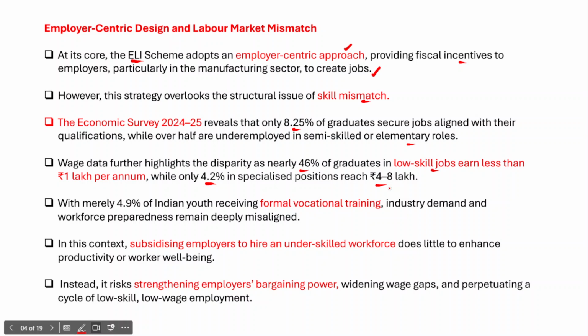And in fact, just 4.9% of India's youth are receiving formal vocational training. Industry demand and workforce preparedness remain deeply misaligned in India. However, in this context, subsidizing the employers to hire an underskilled workforce does little to enhance productivity or worker well-being as well.